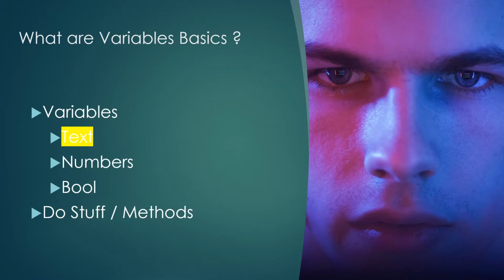So what are variables? Variables are the things that we use to be able to store either text, and I've got that highlighted in yellow because that's what we're going to focus on mainly in this video, numbers or bools, and we'll explain each one of these as we go along. The other thing that's really important is methods, and just stick this in your head, it's going to be a little while till we get to it, is how we do stuff with this information, whether it's text or numbers or bool.